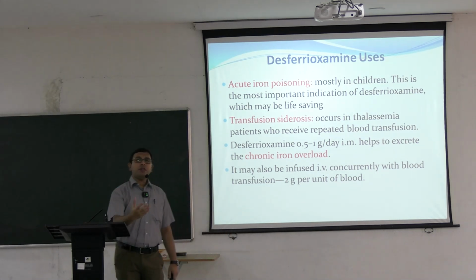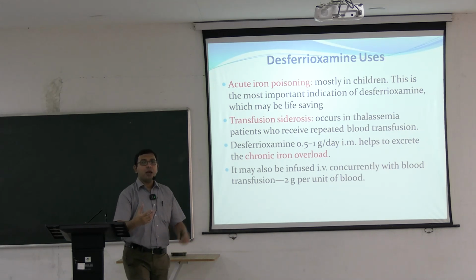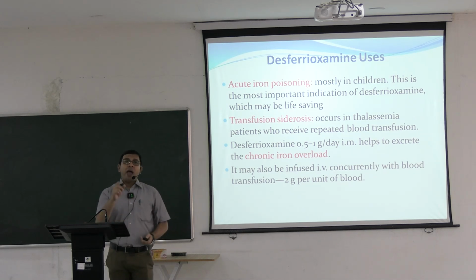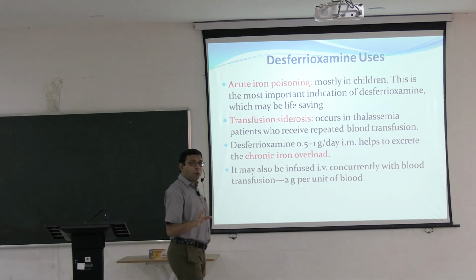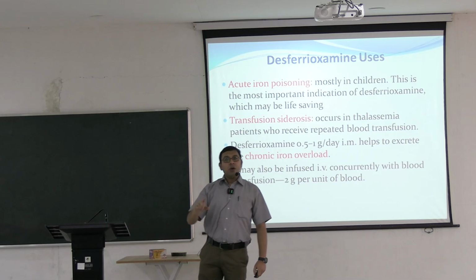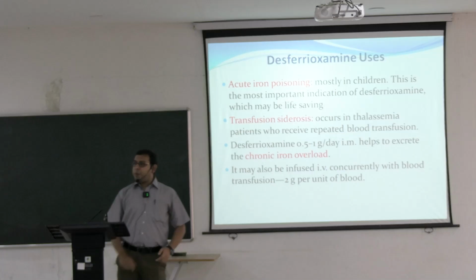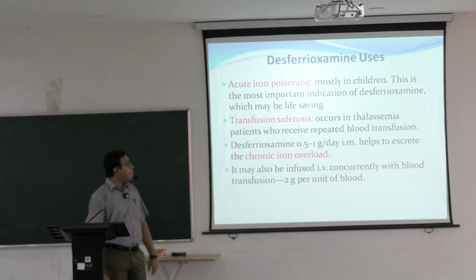Many of the mothers of the children who are taking the iron tablets, if they are within the reach of the children, they can take many iron tablets simultaneously. That can lead to acute iron poisoning in children. This is common in our country. So in these cases, we have to use the Deferoxamine in acute iron poisoning.